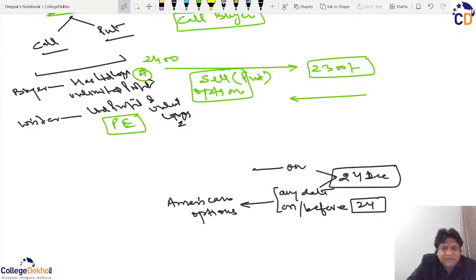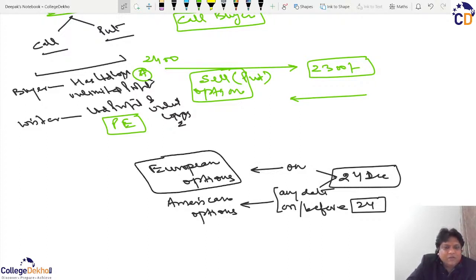And where it will be settled only on a particular date, we use the word European options. So normally in India, these European options are more like futures, because futures are also always settled on a particular date effectively. So normally American option trading